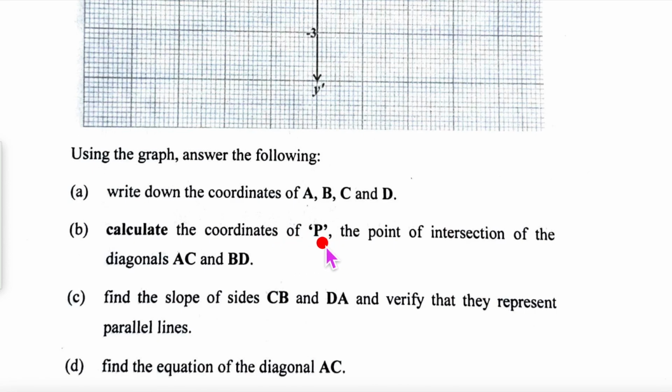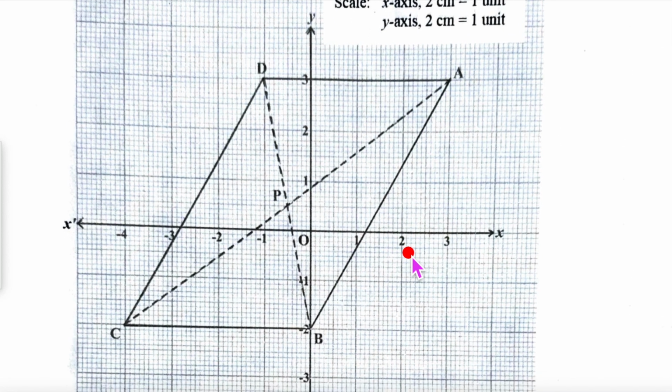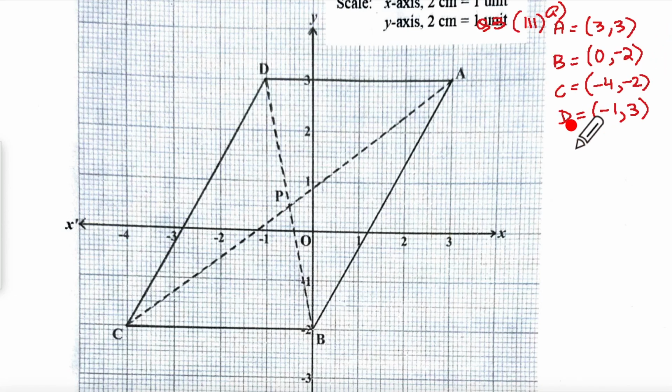Calculate coordinates of P, the point of intersection of AC and BD. This is P. P is here. Can you see it is not even half. It is 1, 2, 3, 4. Okay, so this is 0.5.